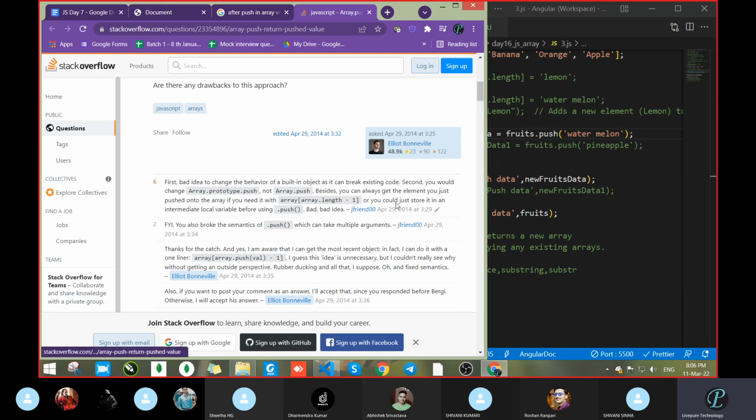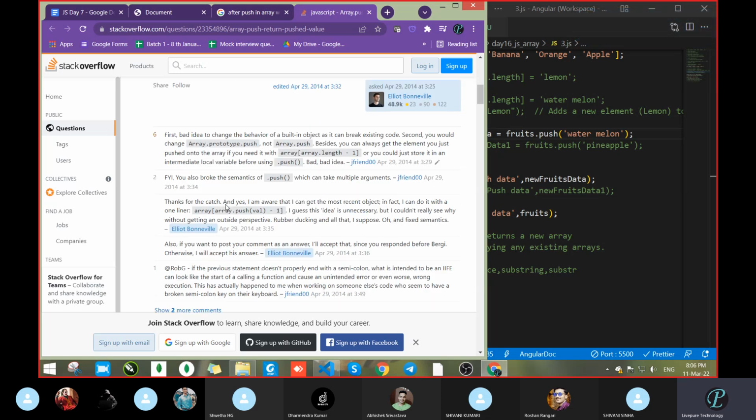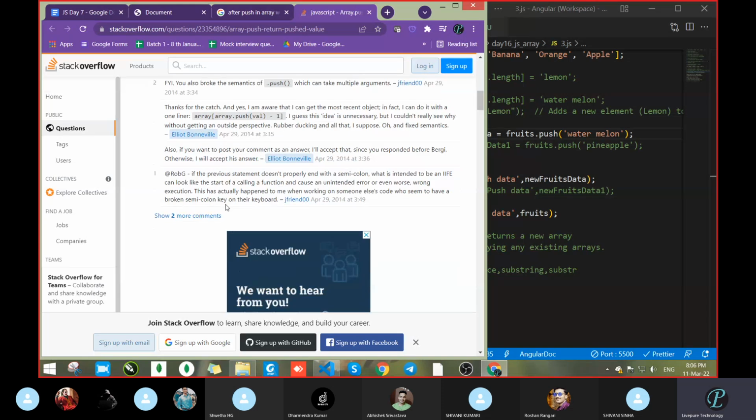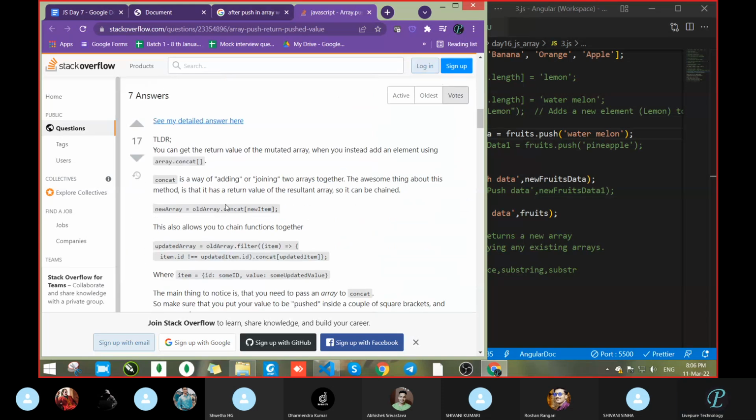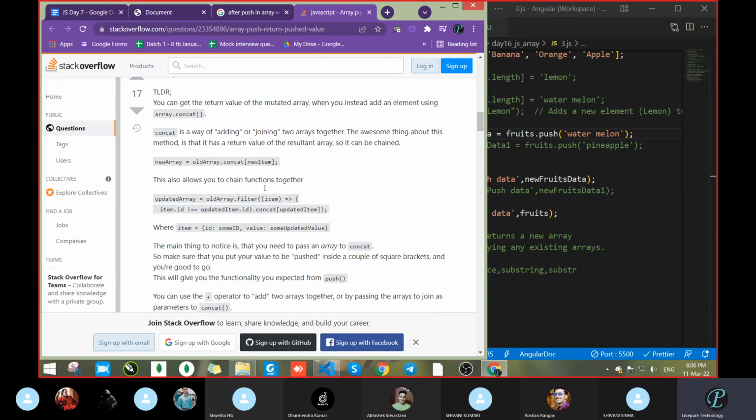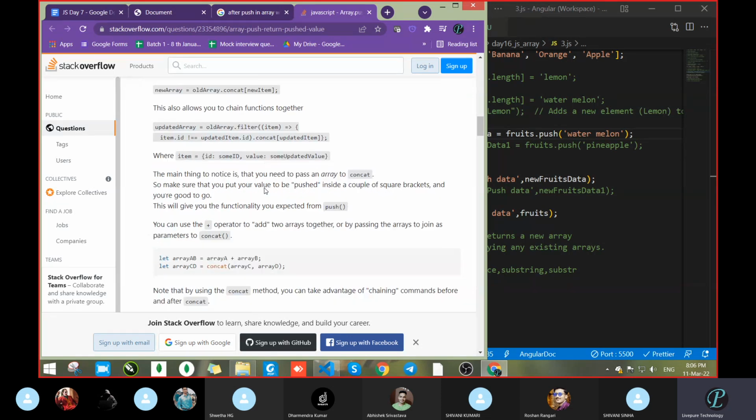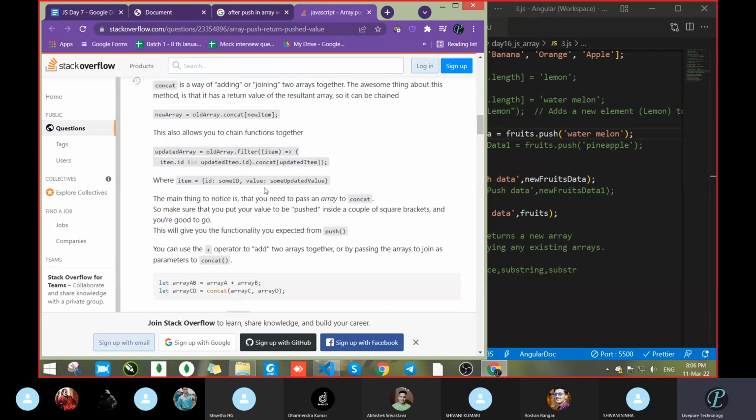Besides, you can also just push onto the array if you need array dot length, or could you just store it in an intermediate? You can get the return value of the mutated array when you instead use concatenate, adding a new array item.